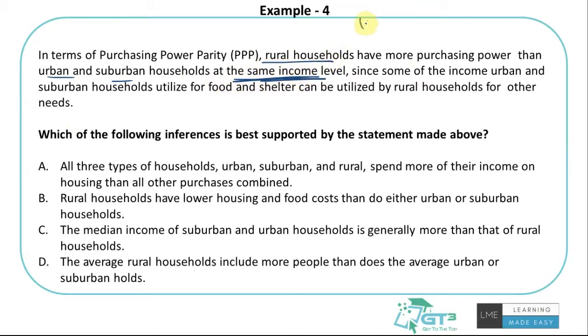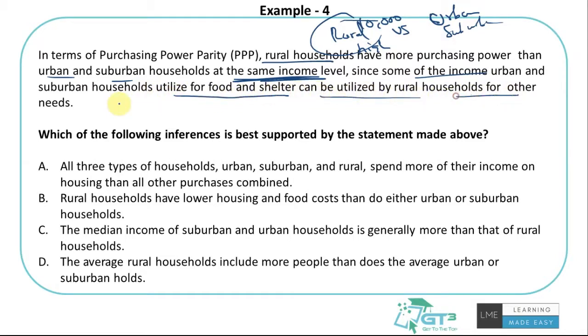If let's say 10,000 is the income that I'm comparing, so rural versus urban, suburban, at the same levels, these people have higher purchasing power, because some of the income urban and suburban households utilize for food and shelter can be utilized by rural households for other needs.